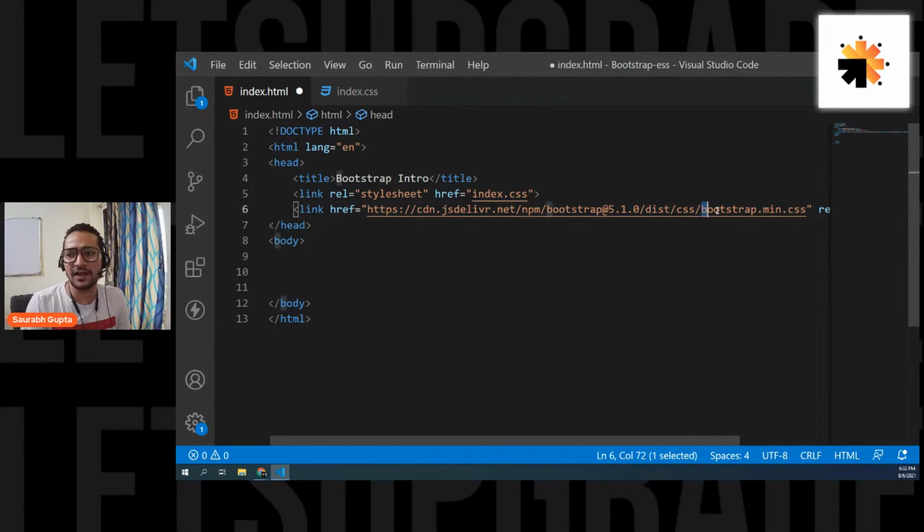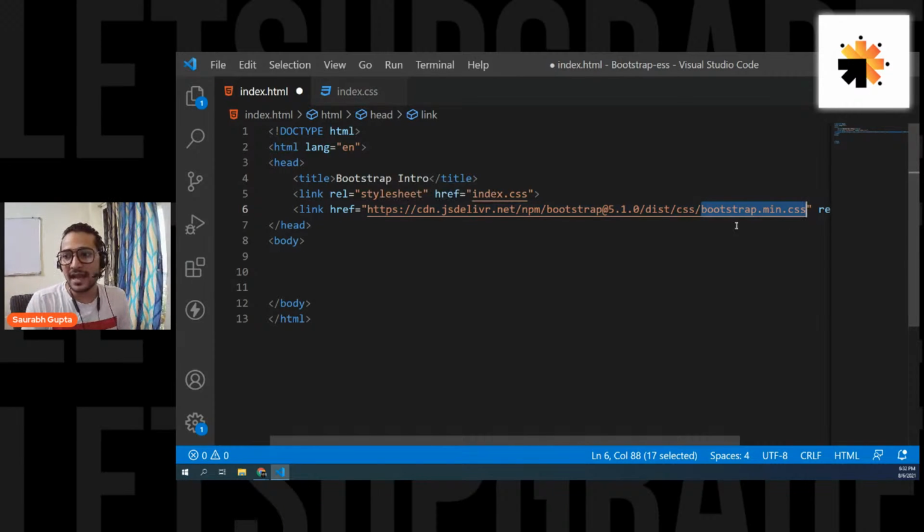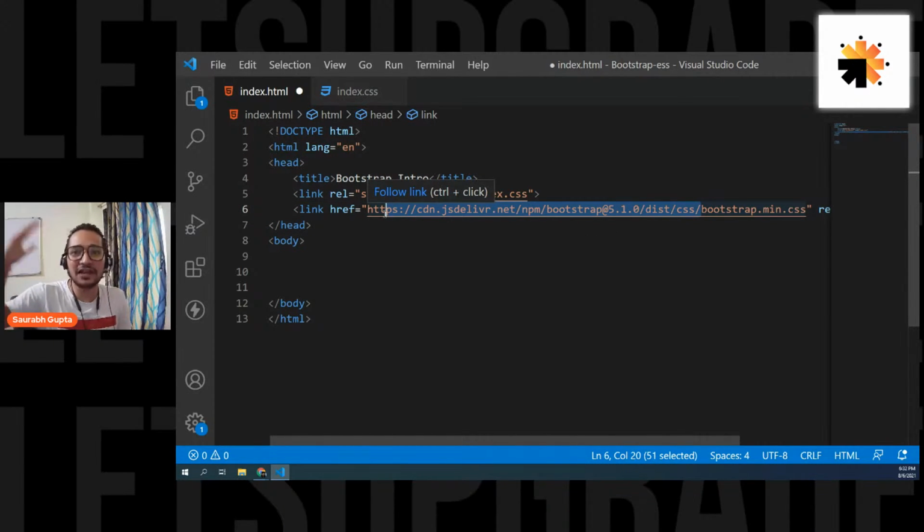Like see, this is the CSS file, bootstrap.min.css. It's nothing but the CSS file that they have prepared. Either you can download this or I'm directly linking it. And this is nothing but the path where they have stored it online. Wherever they have stored this file, I'm directly linking that file. That's it. The only drawback to this is you should always have your internet. You cannot work offline. You should always have your internet.